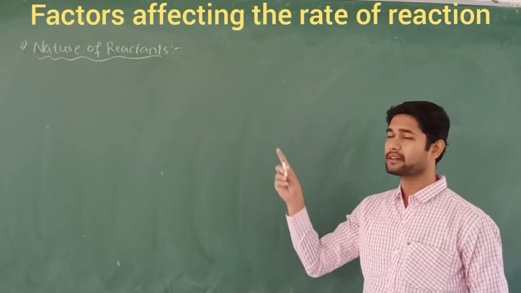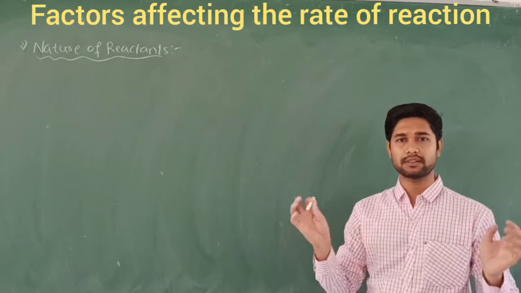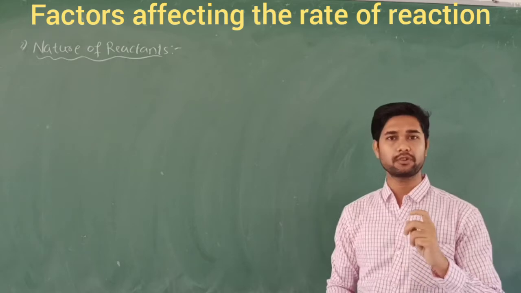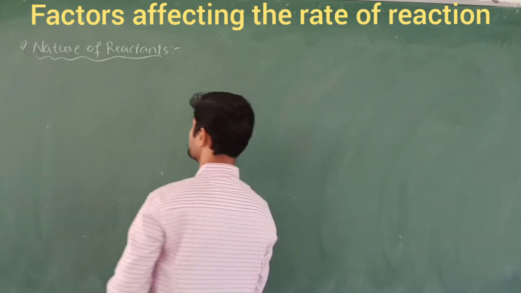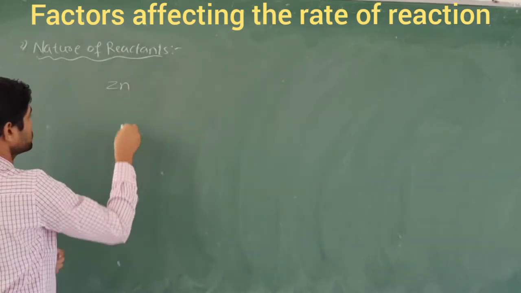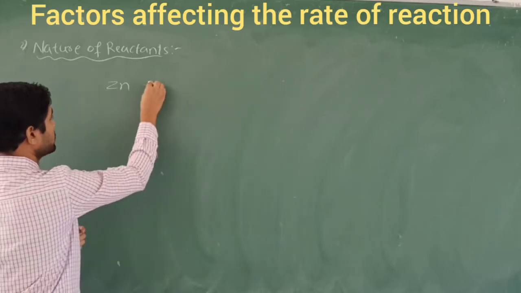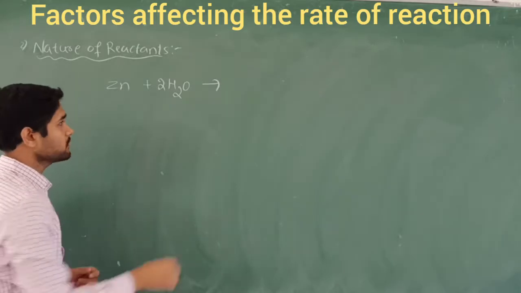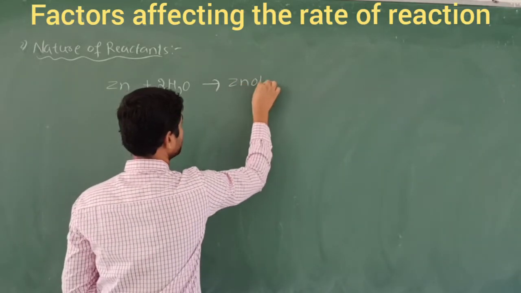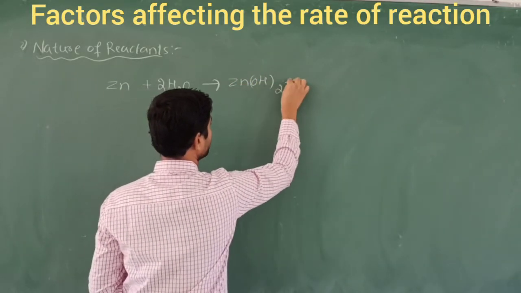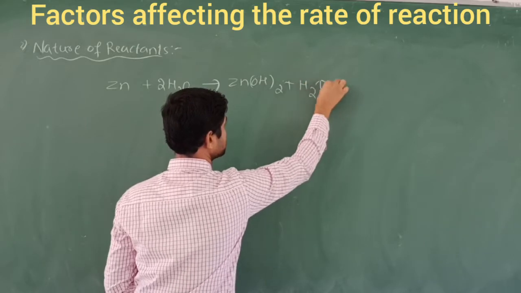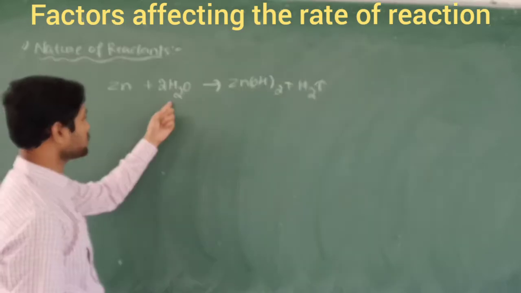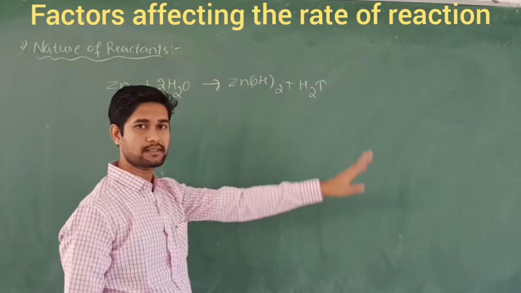The nature of the reactant factor is very different from all the other factors. To understand this topic, I am going to take two reactions. First, zinc metal dropped in water molecules. We obtain zinc hydroxide along with hydrogen gas, and bubbles are formed. So when zinc is dropped in water, zinc hydroxide as well as hydrogen gas is evolved.